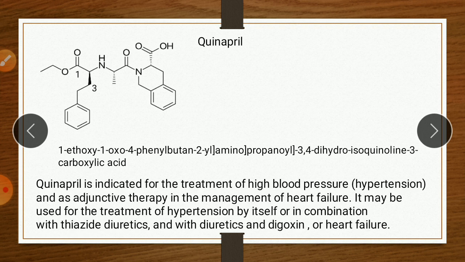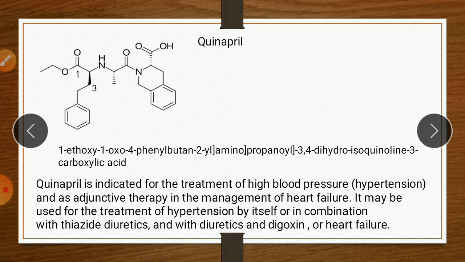Uses: it is indicated for treatment of high blood pressure, hypertension, and as an adjunctive therapy in management of heart failure. It may be used for the treatment of hypertension by itself or in combination with thiazide diuretic and digoxin, or in heart failure. So it is about the ACE inhibitors.